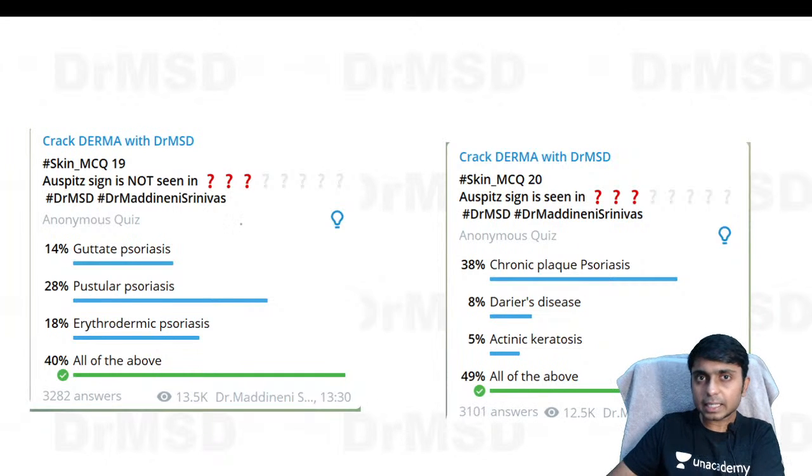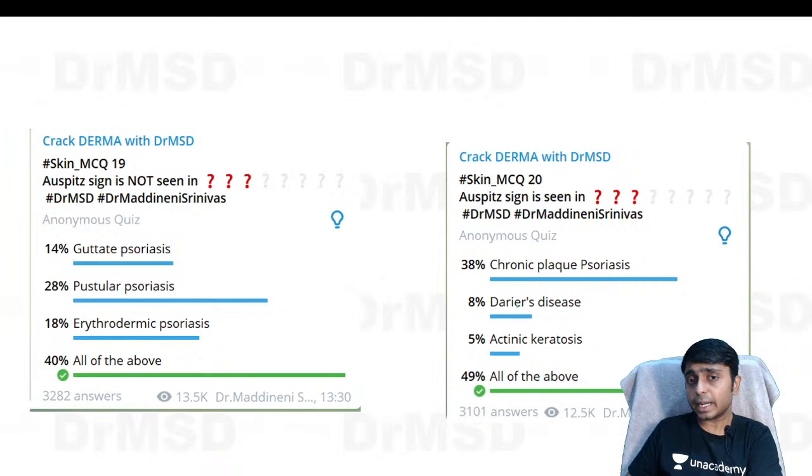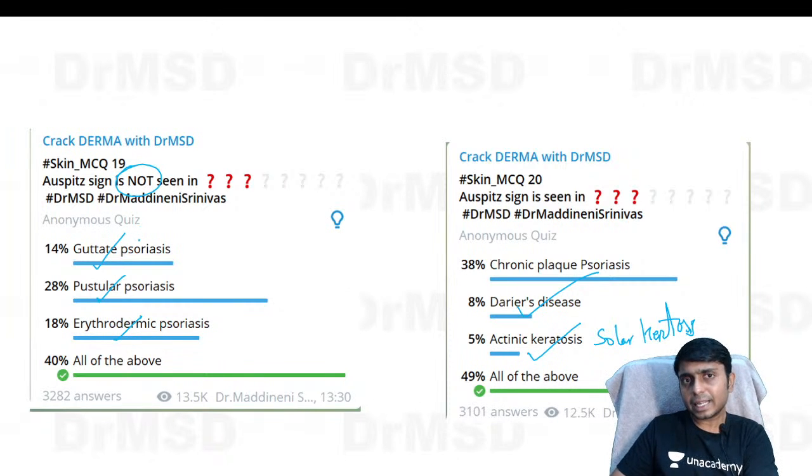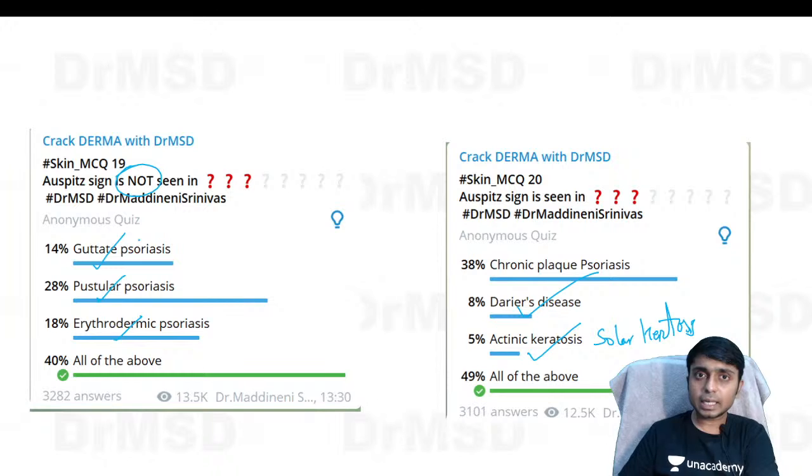Auspitz sign is characteristically seen in psoriasis vulgaris, but please remember, this Auspitz sign is not exclusive for psoriasis vulgaris. Why? Because it is also seen in Darier's disease and also actinic or solar keratosis. Also, Auspitz sign is not seen in the other types of psoriasis, which are guttate, pustular and erythrodermic psoriasis; in these three conditions we cannot elicit the Auspitz sign.